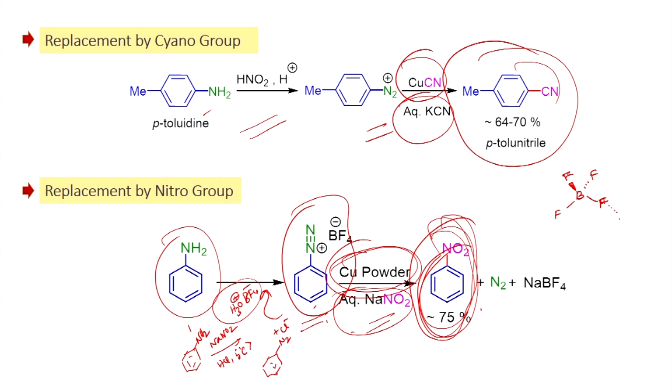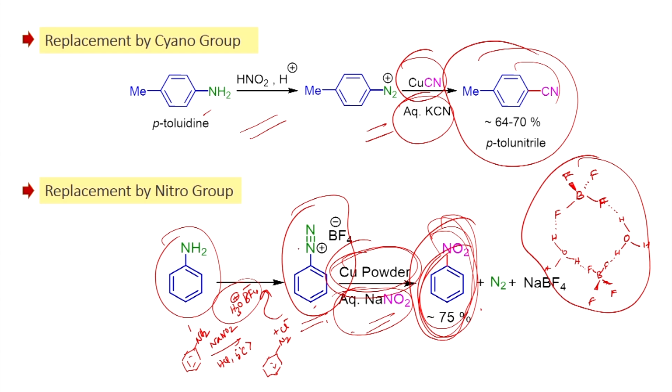You have the hydrogen bonding. This is the structure of the fluoroboric acid.